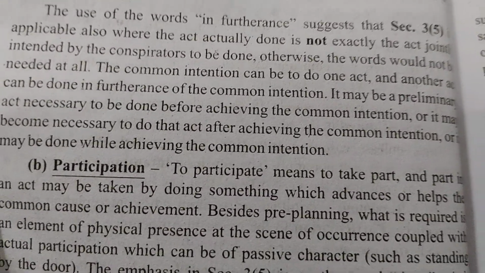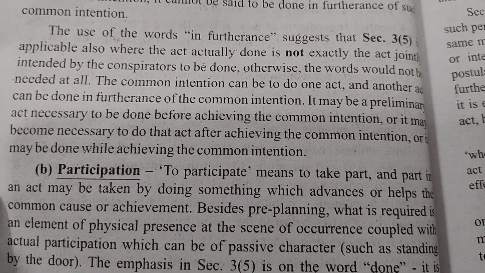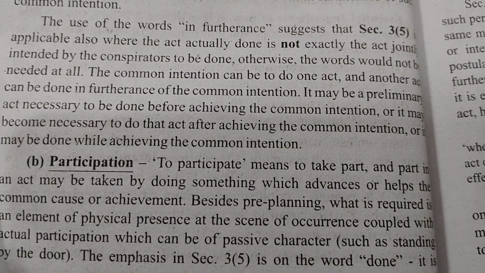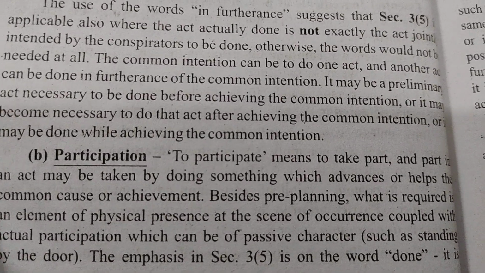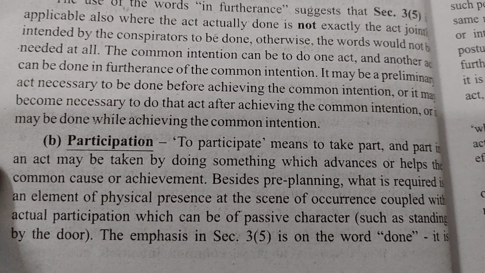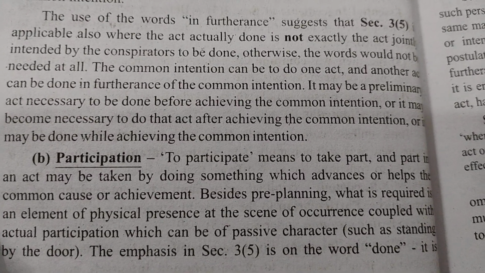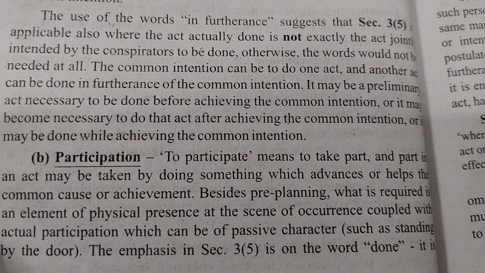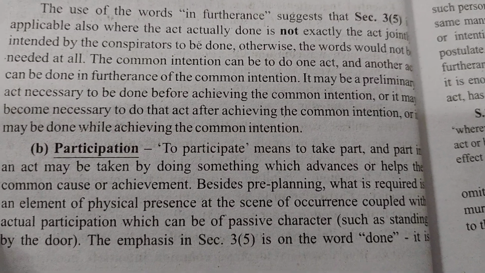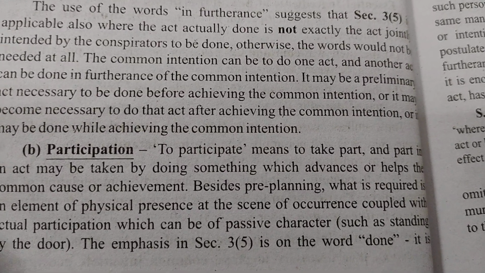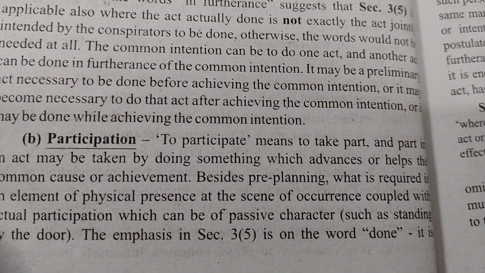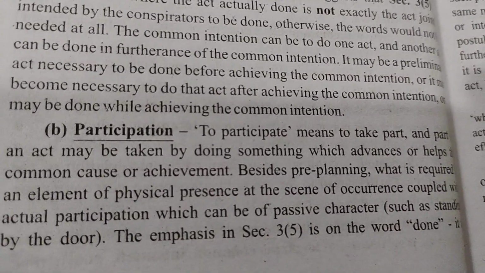The common intention can be to do one act and another act can be done in furtherance of the common intention. It may be a preliminary act necessary to be done before achieving the common intention, or it may become necessary to do that act after achieving the common intention, or it may be done while achieving the common intention.